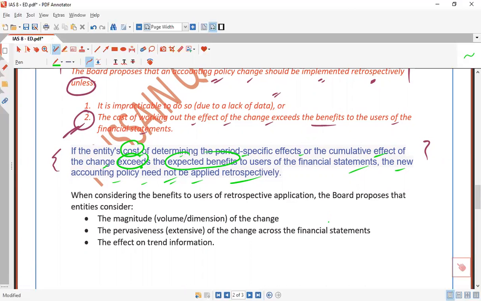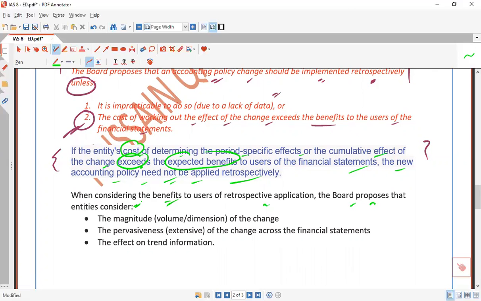So before the discussion about the deficiencies, about the cost benefit analysis, the board also proposed that entities consider in the cost benefit analysis, for example, the magnitude of the change.